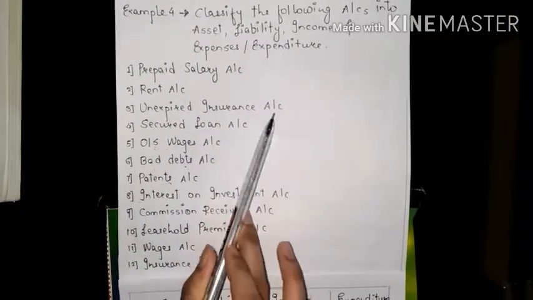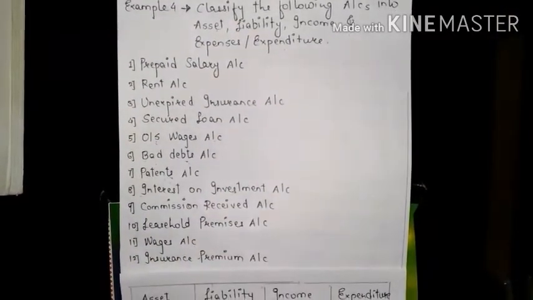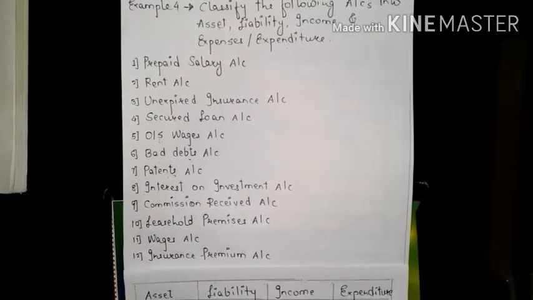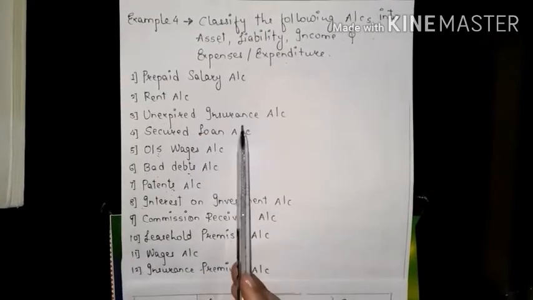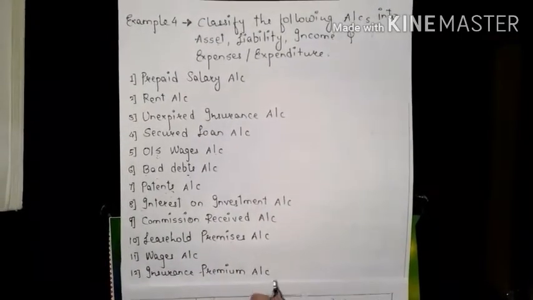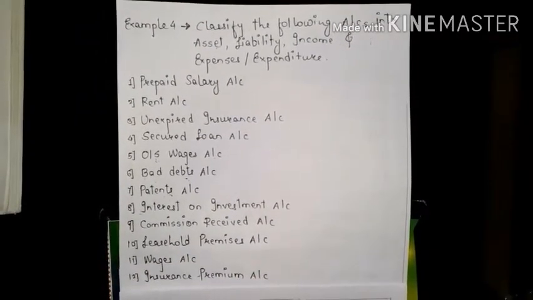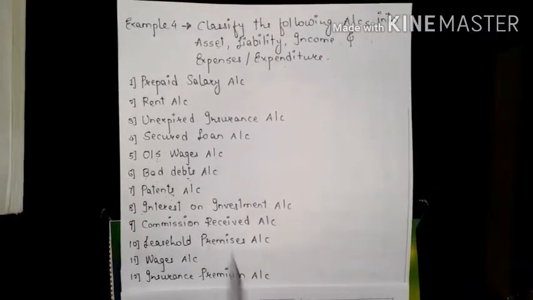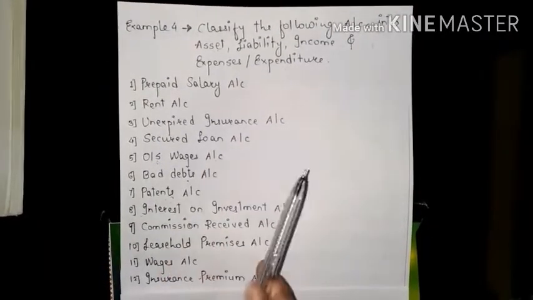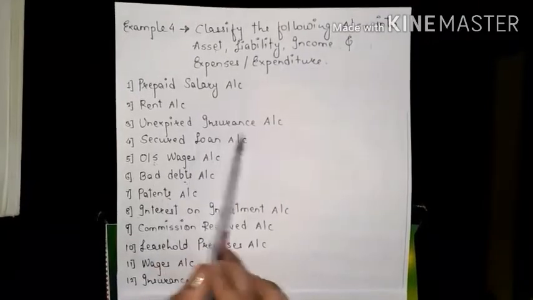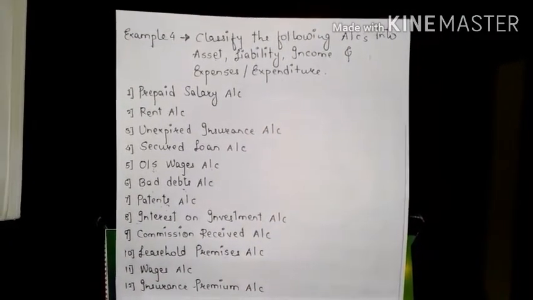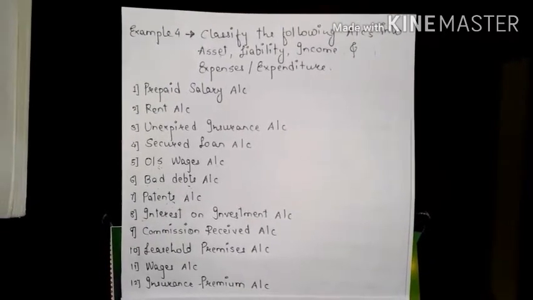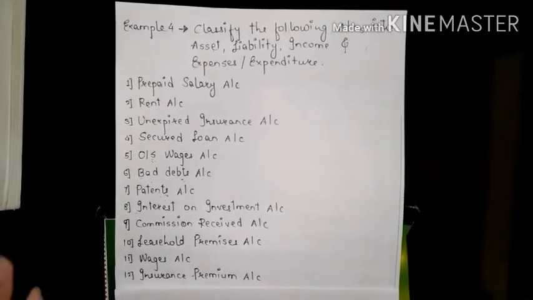unexpired insurance account. Now insurance is a representative personal account, because we always take insurance of a natural person or of a company. This is a representative personal account, so it will be our asset, because it is related to a legal entity.